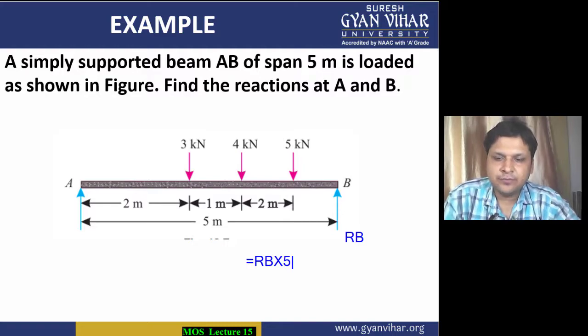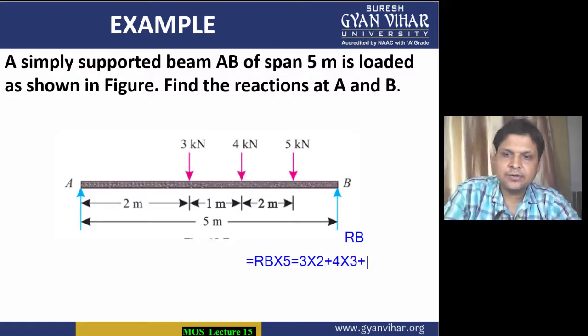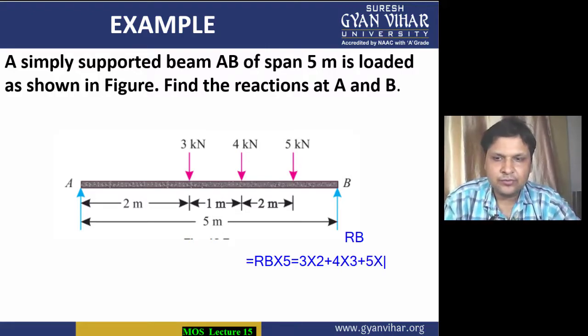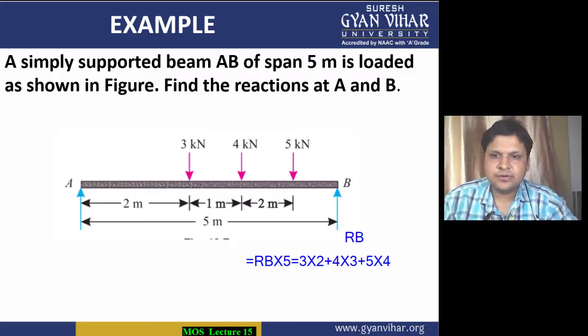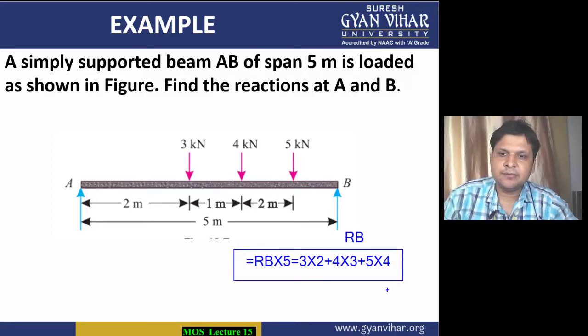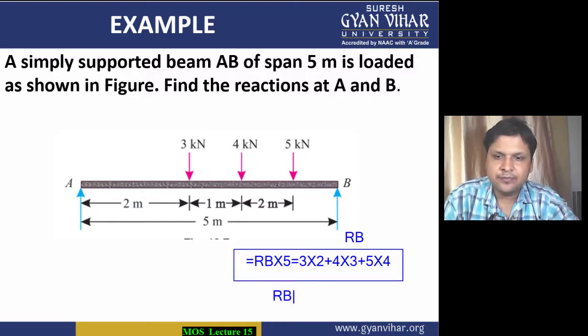So RB into 5 is the anti-clockwise moment, and it is equal to, as I have told you, 3 into the distance 2, then plus 4 into the distance 3, then plus 5 into the distance 4. And from this equation we can calculate the value of RB.